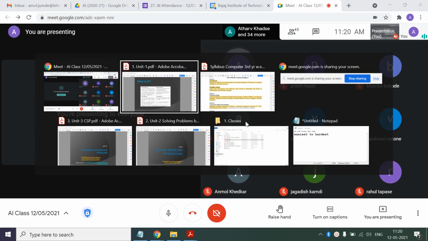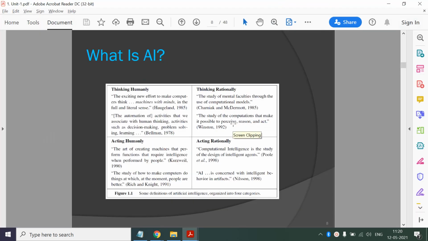Okay, so this is how we have these four categories, and if the question is define AI, you can answer that by writing AI is defined under category acting rationally as, and you can write one of the definitions from this category. Okay, or you can write multiple definitions also.